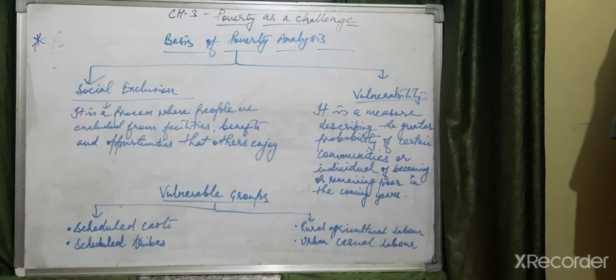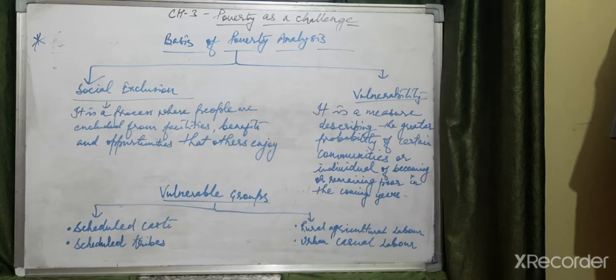So here, if you see the caste system, which has been prevailing for many years, so many examples are there. When you study the caste system, you will find that certain people are excluded from the facilities, benefits, and opportunities that others enjoy, and this type of discrimination is called social exclusion. It also leads to poverty.